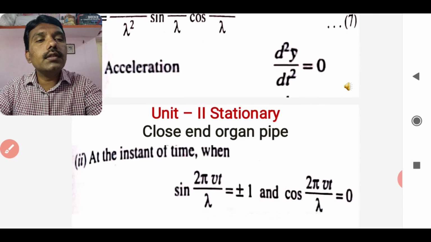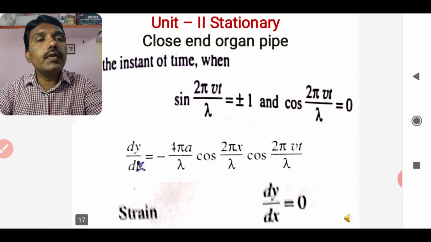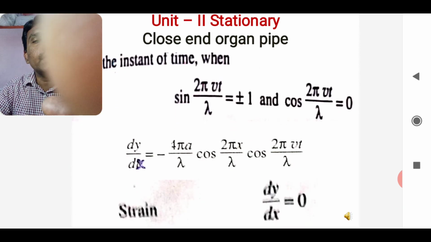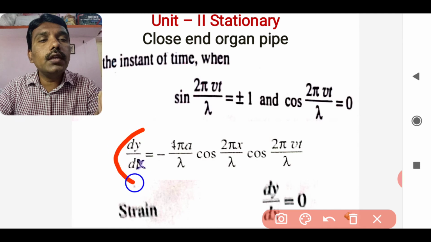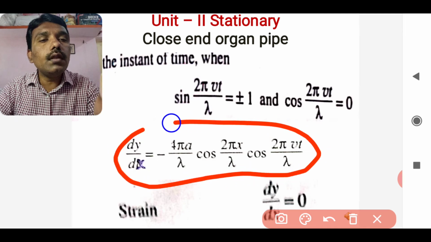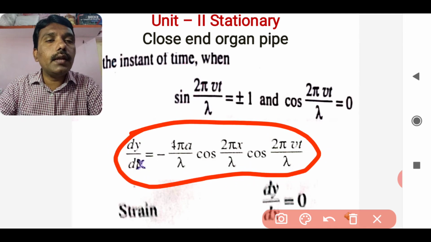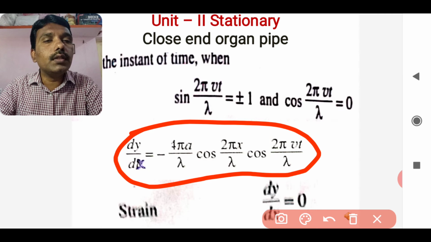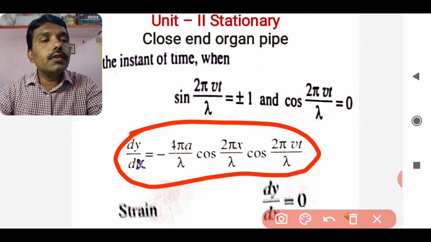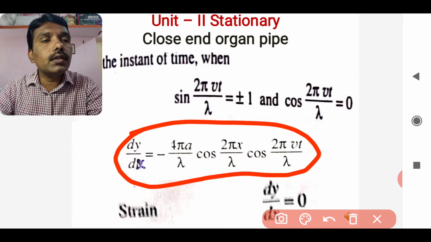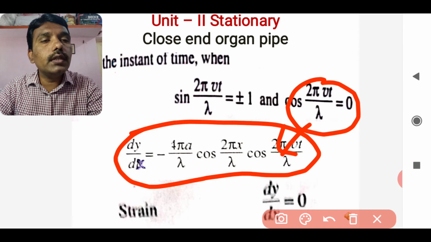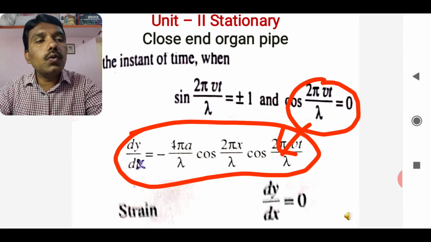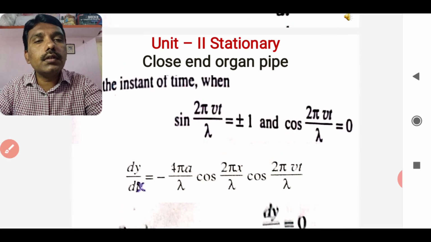As far as the strain is concerned, moving forward, we have the relationship dy by dx equal to minus 4 pi a by lambda cos of 2 pi x by lambda into cos of 2 pi vt by lambda. Here, if you look at this case, cos of 2 pi vt by lambda is going to be 0, so 0 into anything is 0. So put these corrections in.